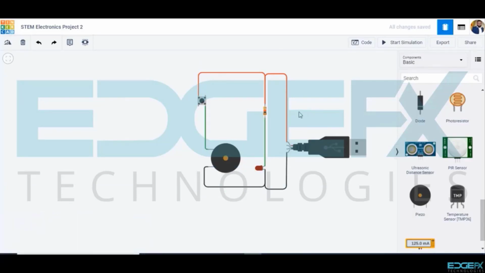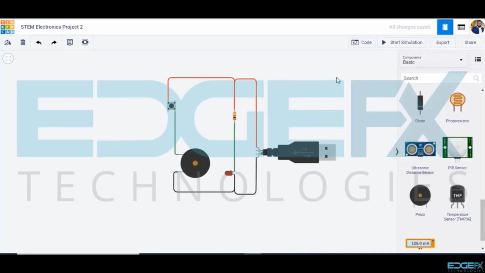Let's start the simulation. Glowing red LED indicates the circuit is powered, but the buzzer is not sounding, as the circuit is open. When we push this button and close the circuit, the buzzer sounds. When we release the push button, again the circuit is open and the buzzer does not sound. This is how we convert the electrical energy into sound energy.